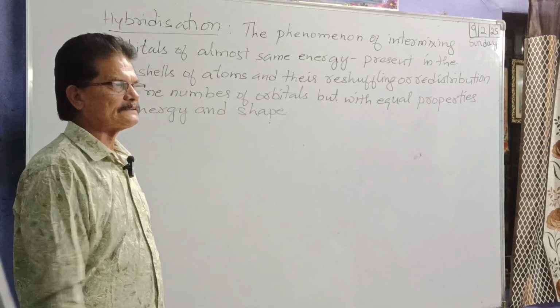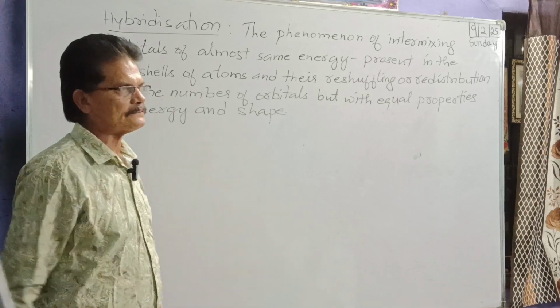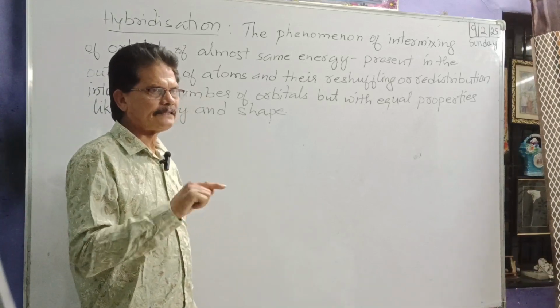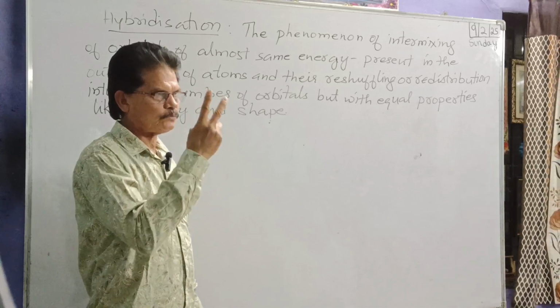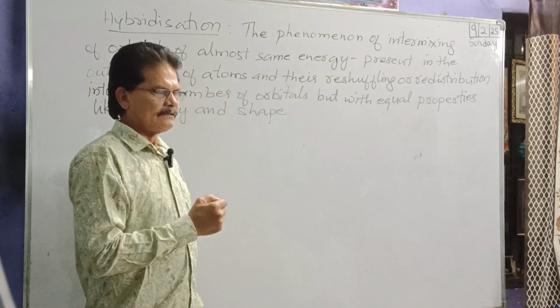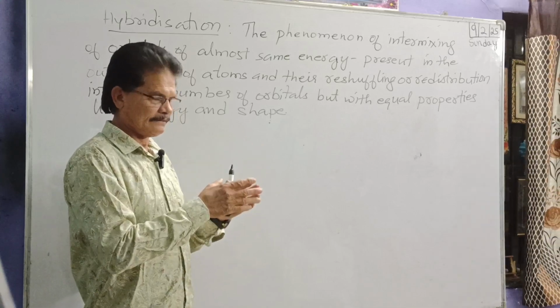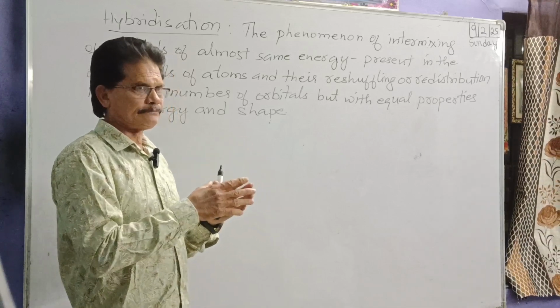Intermixing of orbitals. Which orbitals? The natural orbitals. S and P. Okay. How many are intermixing? S and P. Two are intermixing. After intermixing, there is a certain reshuffling and redistribution.